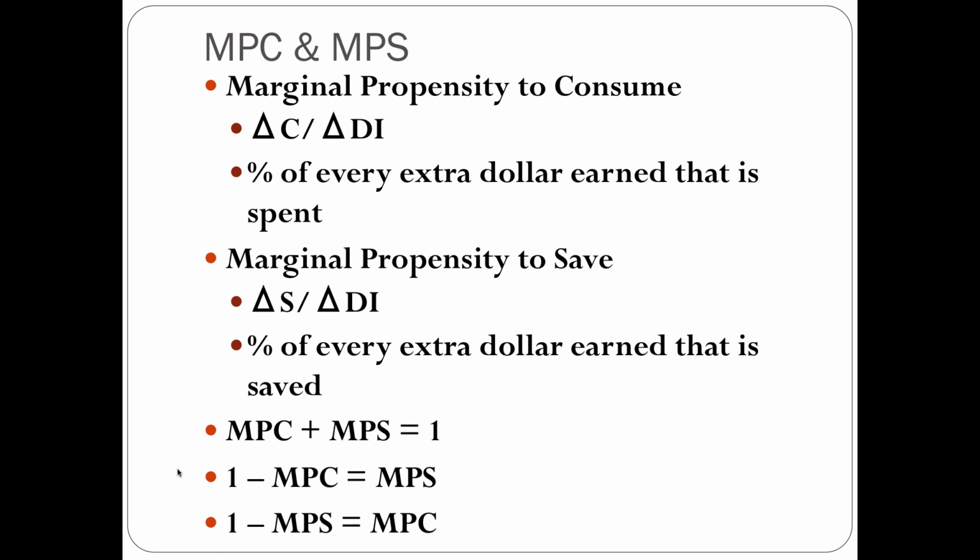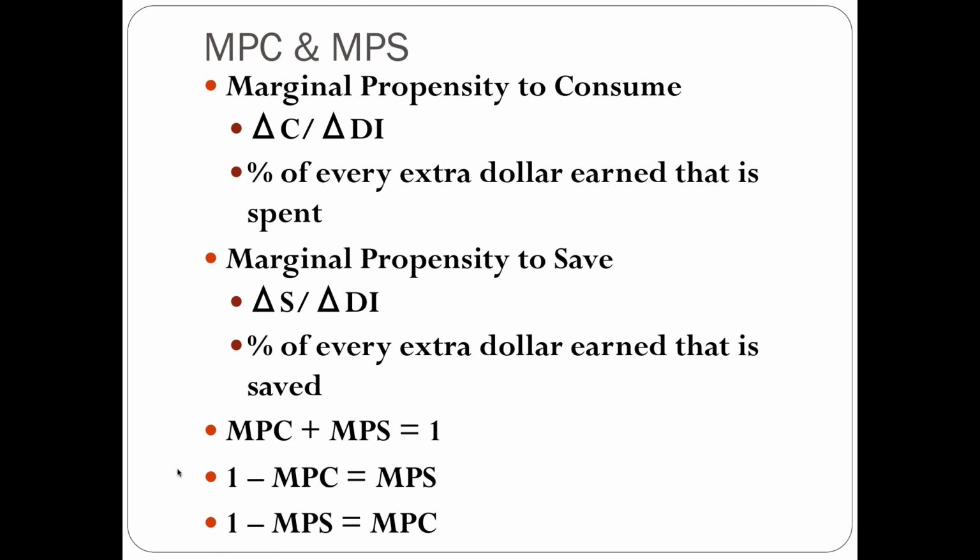So once you know the MPC, you can easily figure out the MPS. Once you know the MPS, you can easily figure out the MPC. But the key thing to understand here is that difference between marginal propensity to consume, marginal propensity to save, and average propensity to consume, average propensity to save.